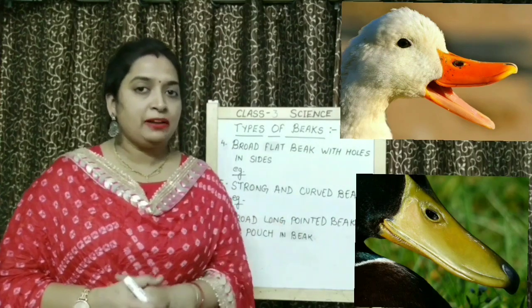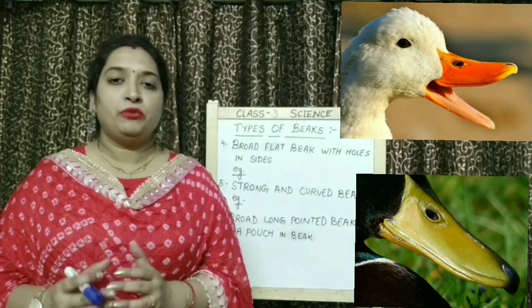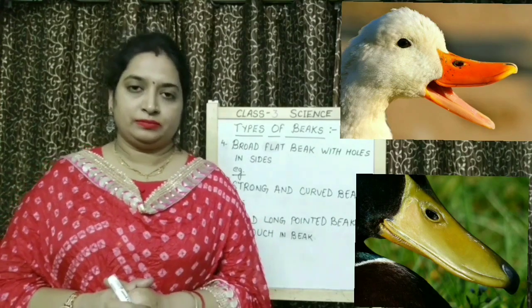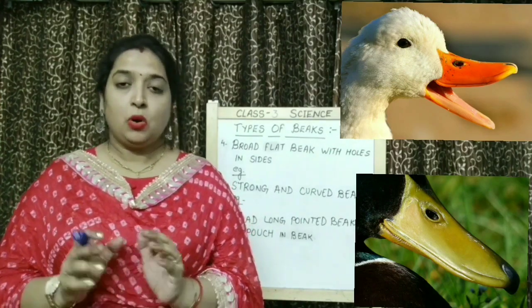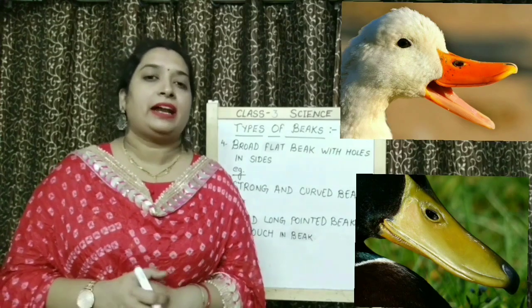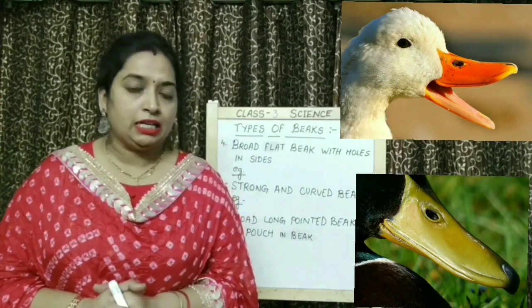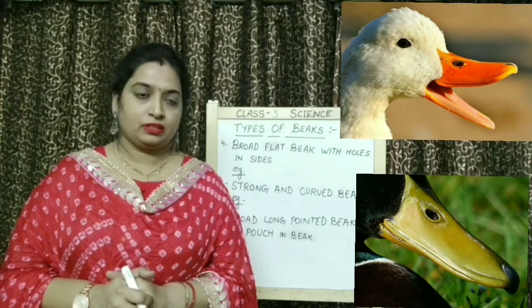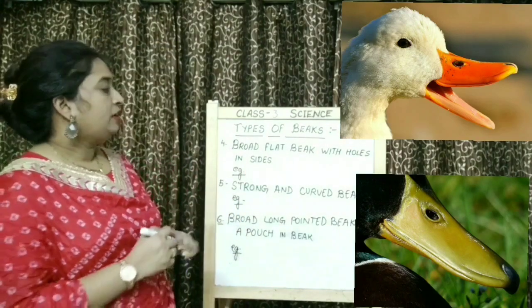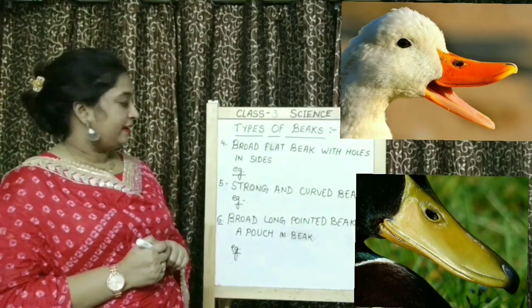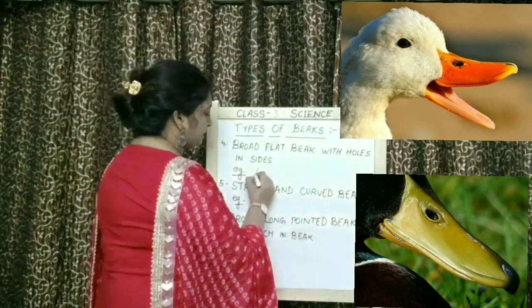So what are they meant for? They are meant for removing mud and water. So only food remains inside the mouth of a duck. Right?